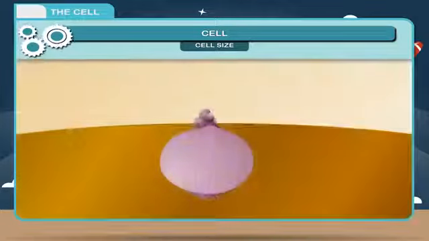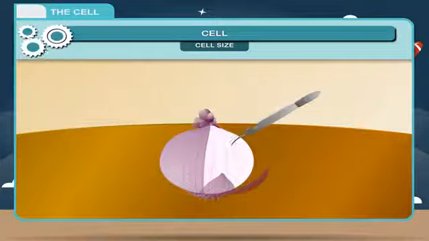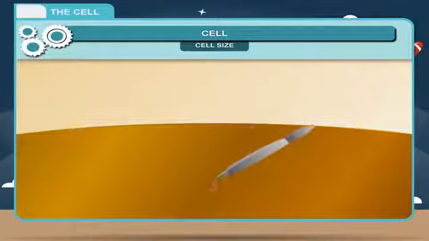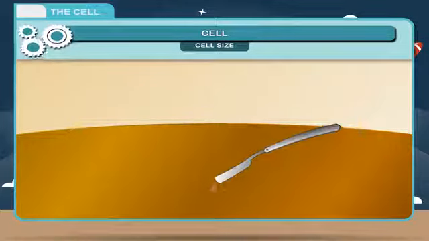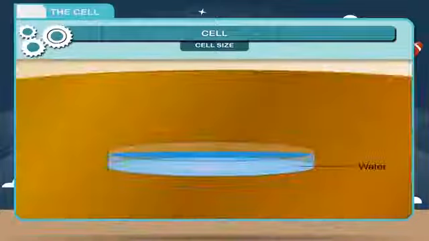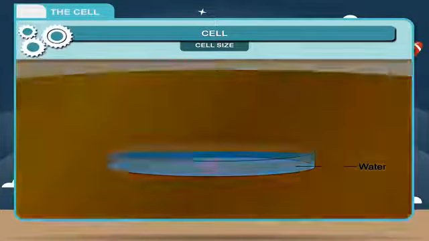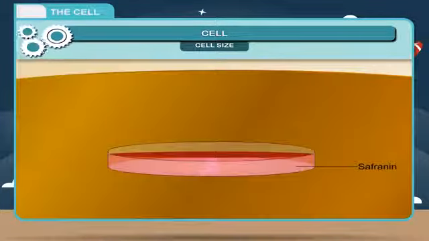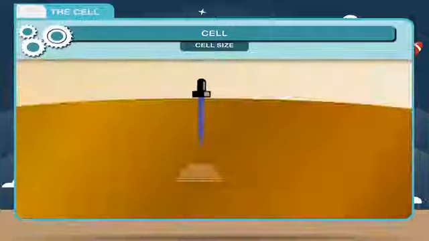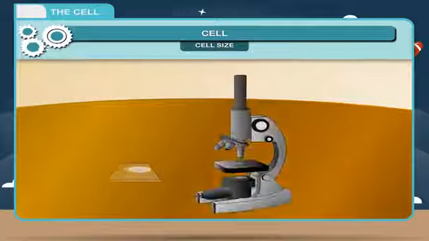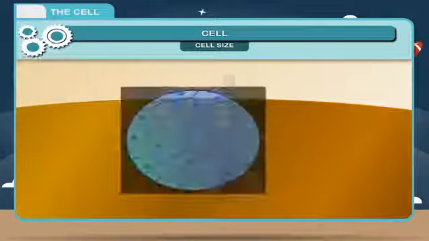Activity. Take an onion, peel out its inner thin membrane with the fleshy leaf, and cut it into several small pieces. With the help of forceps, put this in a petri dish containing water. Transfer it to another petri dish containing saffranin for 1 to 2 minutes. Finally, transfer this thin slice to a slide containing a drop of glycerin and cover it with a cover slip. Observe this under a microscope.